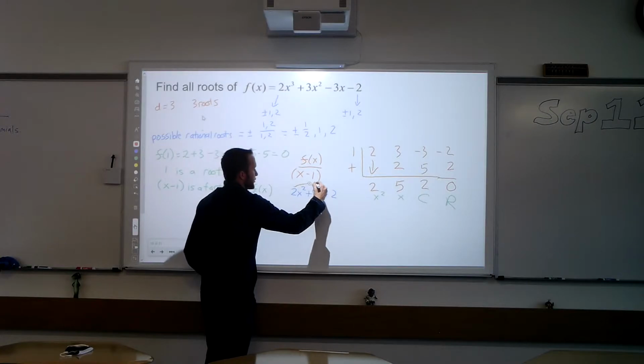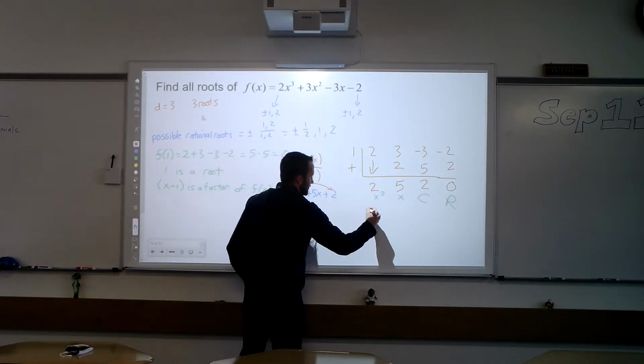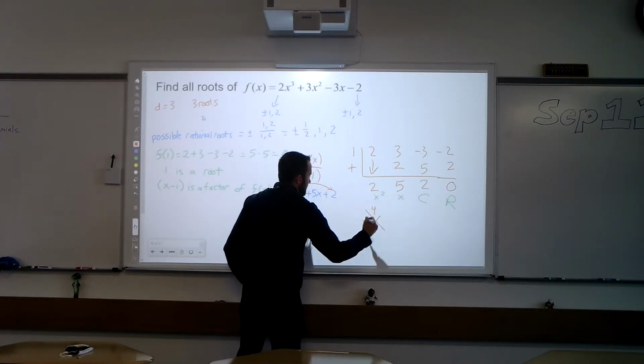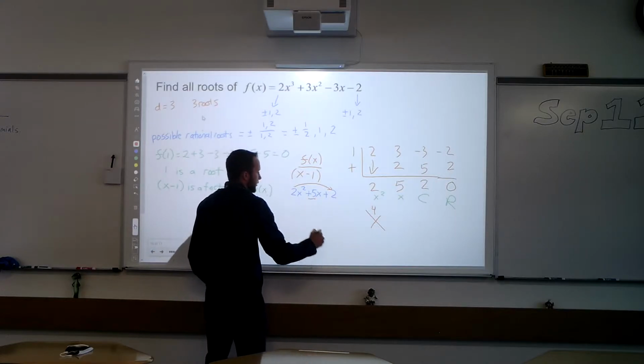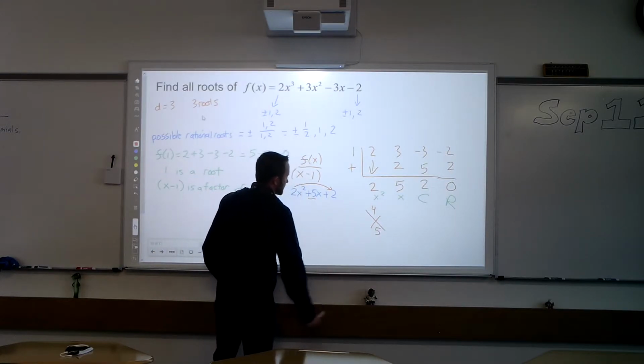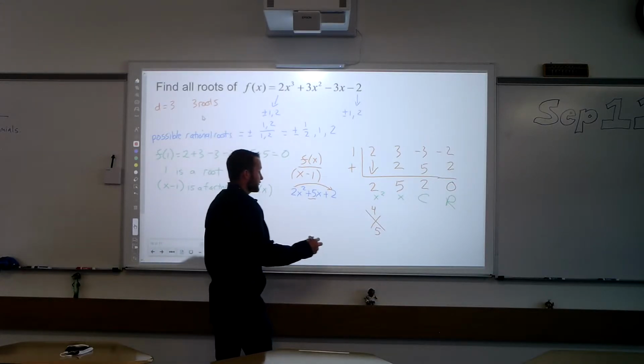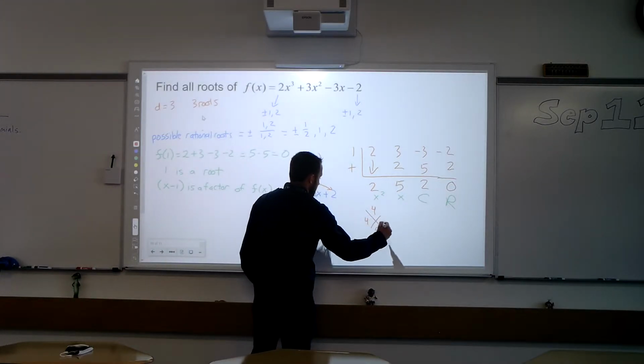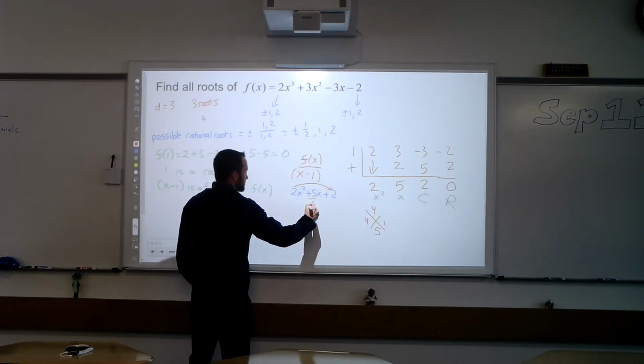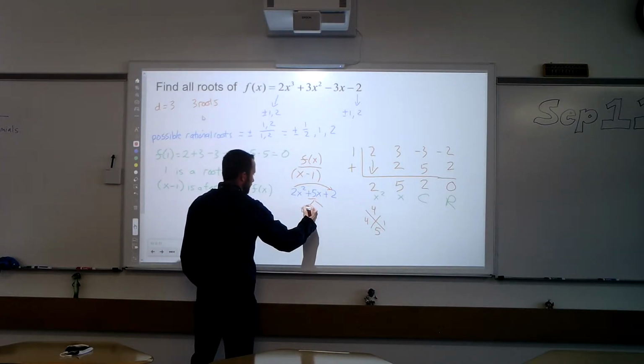So to start this out, I'm going to multiply the 2 times the 2, and that's going to give me 4. And I'm going to say, what multiplies to 4 and adds to 5? Well, factors of 4 are 1 and 4, and 2 and 2. The only way we're getting 5 is if we do 4 and 1.